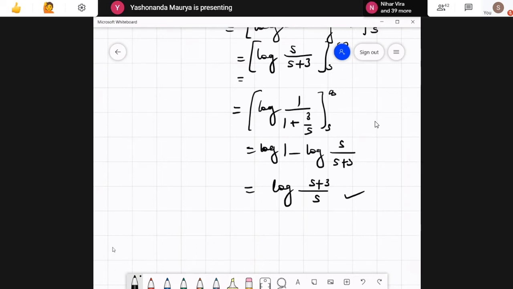Now the next one, the fifth one, is very interesting. Fifth one is Laplace of t square cos hyperbolic 2t whole square. This was the question.